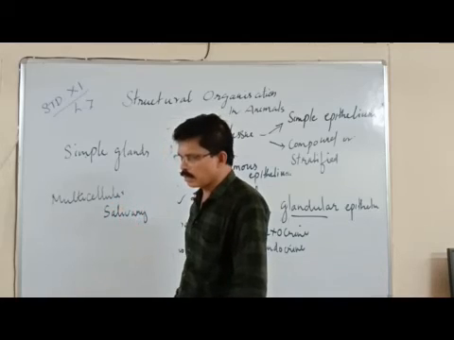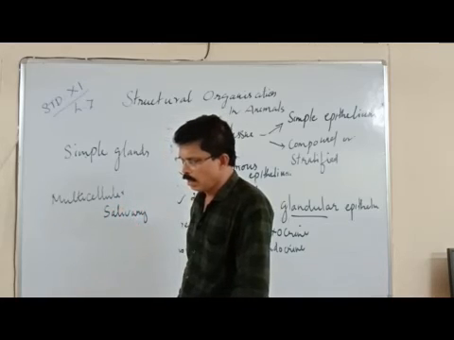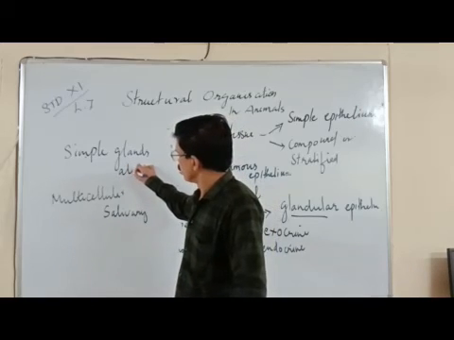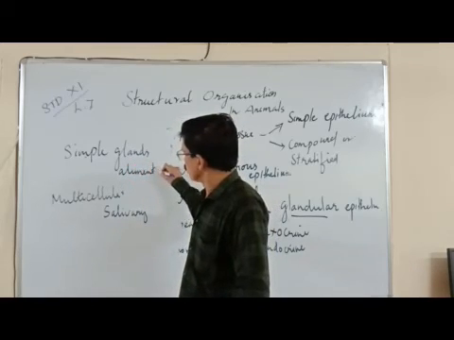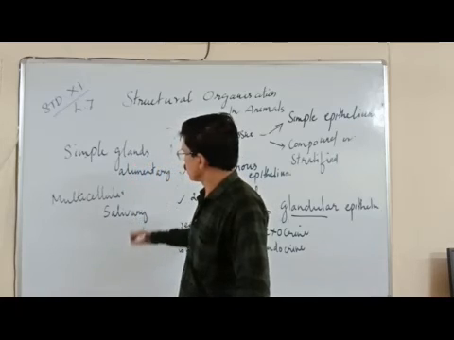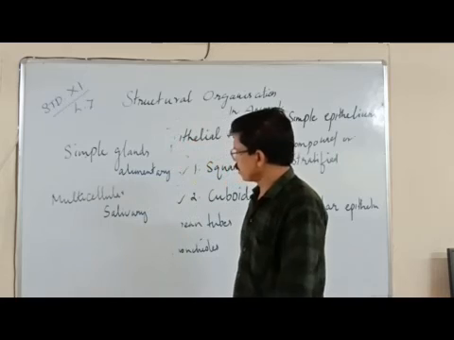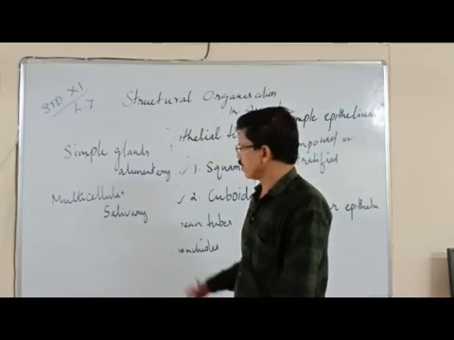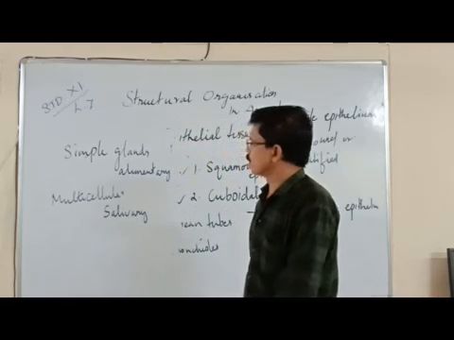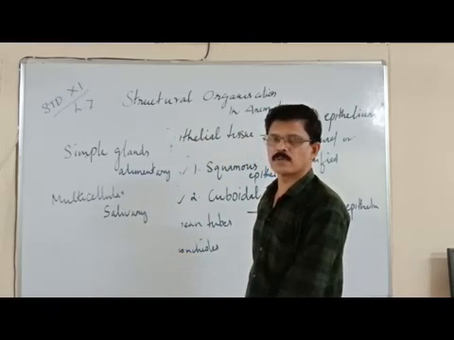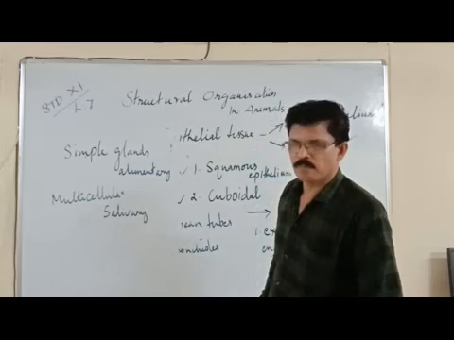And for simple glands, we can see the example: the glands found on the alimentary canal or gut. The glands present on the alimentary canal are an example of simple glands, and the salivary glands are examples of multicellular glands. So there are two more types of glands, total 4 types of glands. Do you remember?